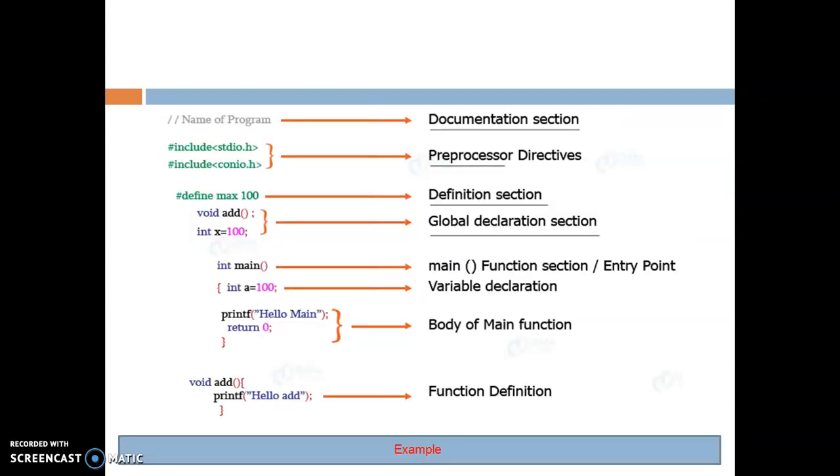This is an example of the basic structure of a Java program. Here you can see the example. The main method is there, and the return type is integer. One variable is there having the value 100. Then we display the message hello main, and as the return type is integer, we write return 0. We have also used a function called add here. This is one example of the basic structure of a Java program that you can follow.